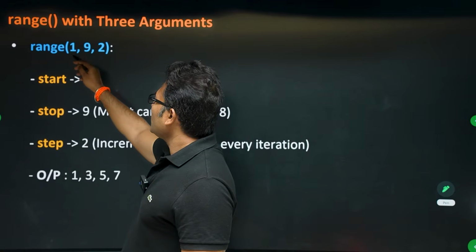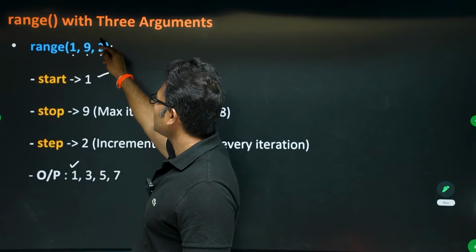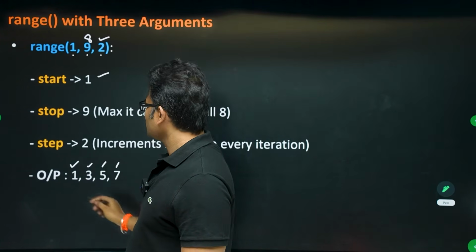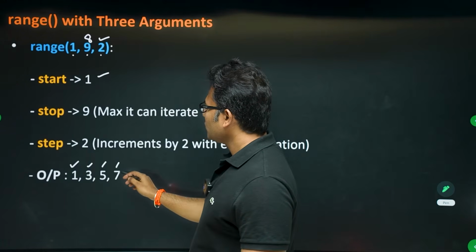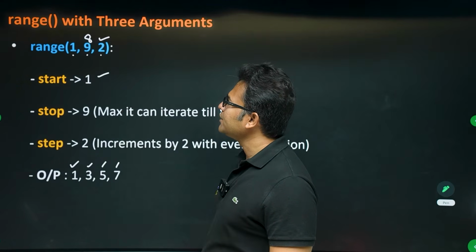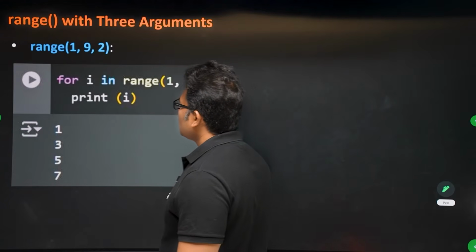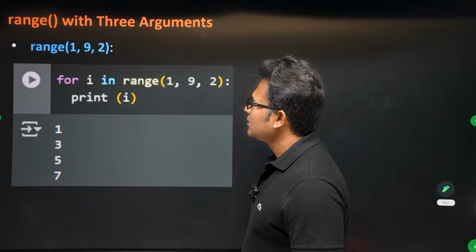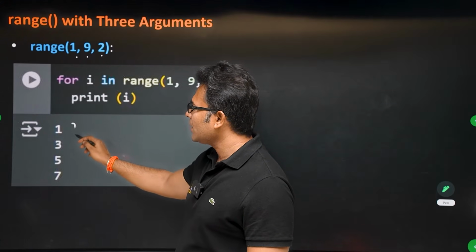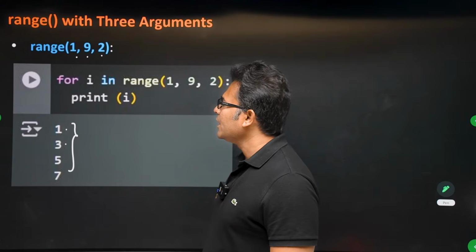Now range(1, 9, 2). So it will start at 1, and the steps are 2, that is why 3, 5, 7, and it will end at 8, right? So it will not cross 8. If you go one more step, it is supposed to print 9, but the ending is at 8. So what does range(1, 9, 2) mean? Starting with 1, ending at 8, steps of 2. If you do it in Colab, you are going to get this output. Starting at 1, steps of 2 and ending at 8.